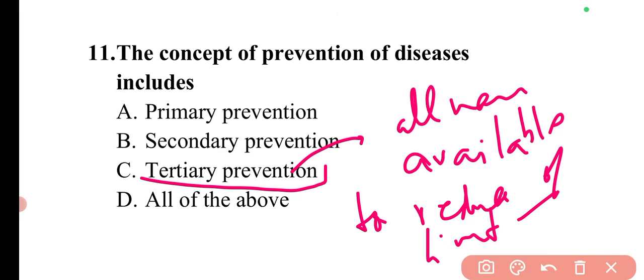In order to reduce any impairment or disabilities that can be caused to our body through that particular disease, whatever measures are available to reduce that come under tertiary prevention. So it basically includes disability prevention or rehabilitation of the patients. So these are basically the three main concepts of prevention of disease.